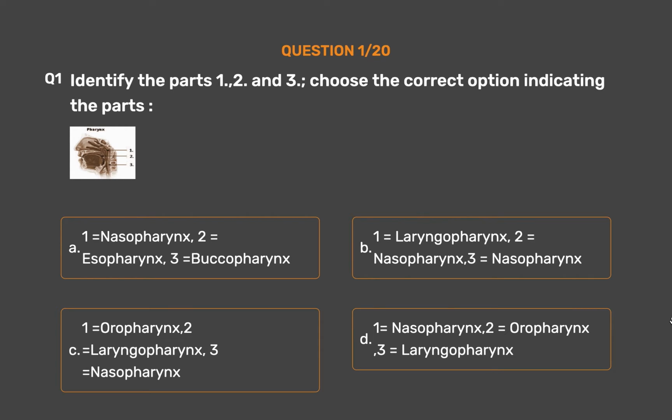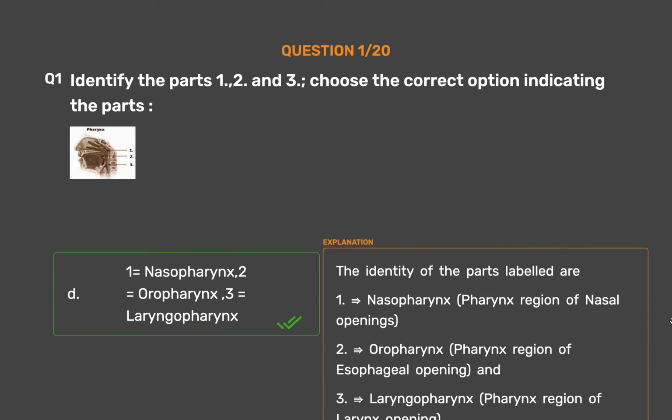The correct answer is Option D. 1 equals nasopharynx, 2 equals oropharynx, 3 equals laryngopharynx. The identity of the parts labeled are: 1. Nasopharynx, pharynx region of nasal openings. 2. Oropharynx, pharynx region of esophageal opening. And 3. Laryngopharynx, pharynx region of larynx opening.